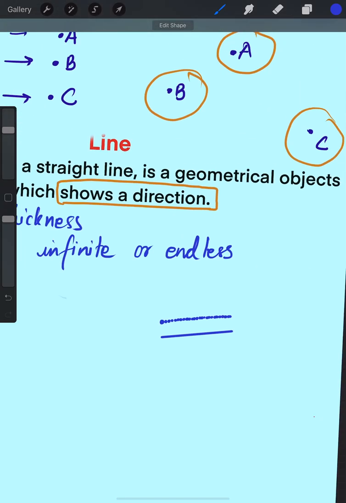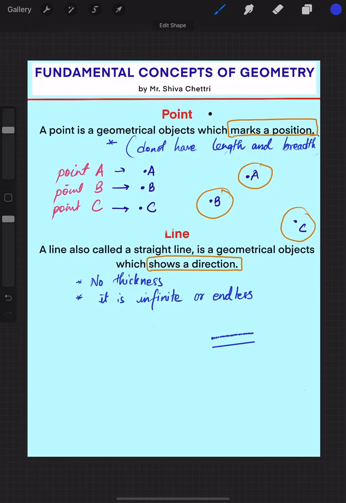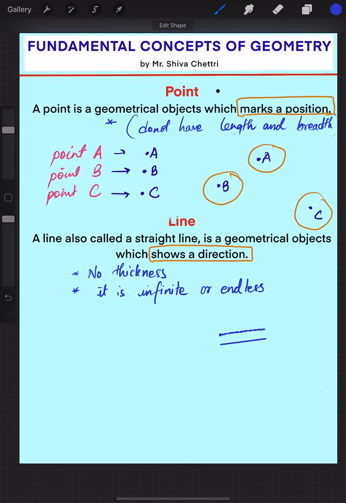So a line comprises countless points or infinite points.